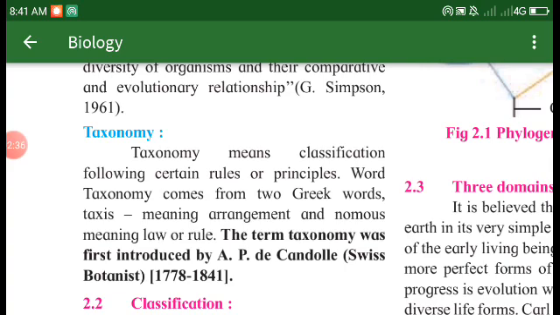The term taxonomy was first introduced by A.P. de Candolle, Swiss botanist, in 1778, in 1841. So classification, which is taxonomy, means nothing but classification following certain rules and regulations. The word taxonomy comes from two Greek words: taxis means arrangement and nomos means the rules. The rules of arrangement is nothing but taxonomy.